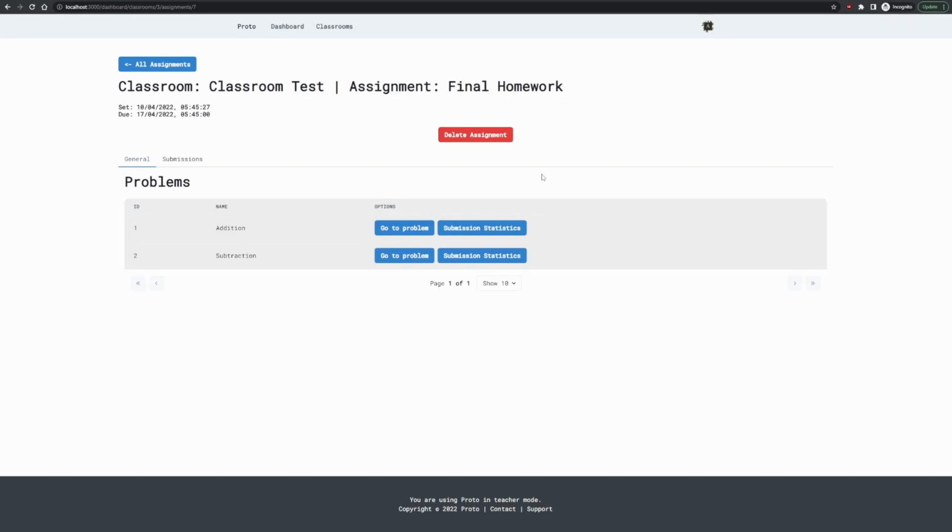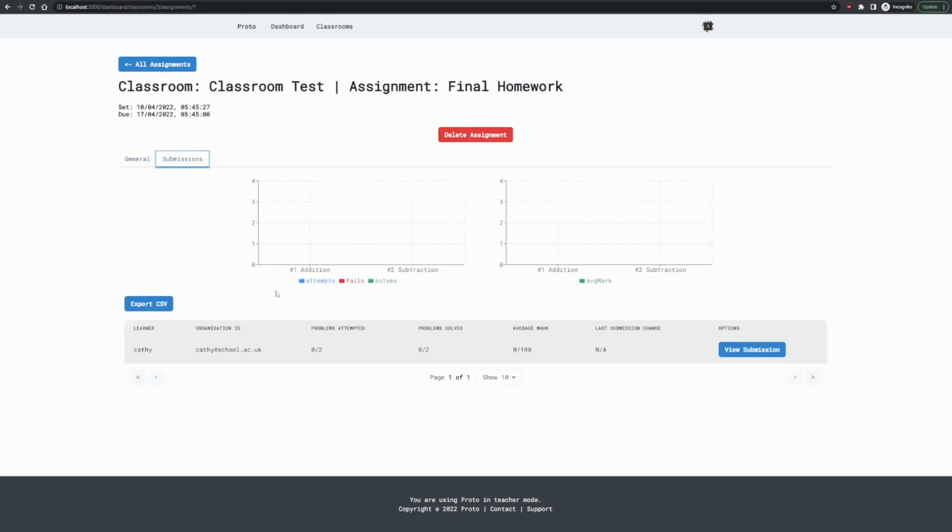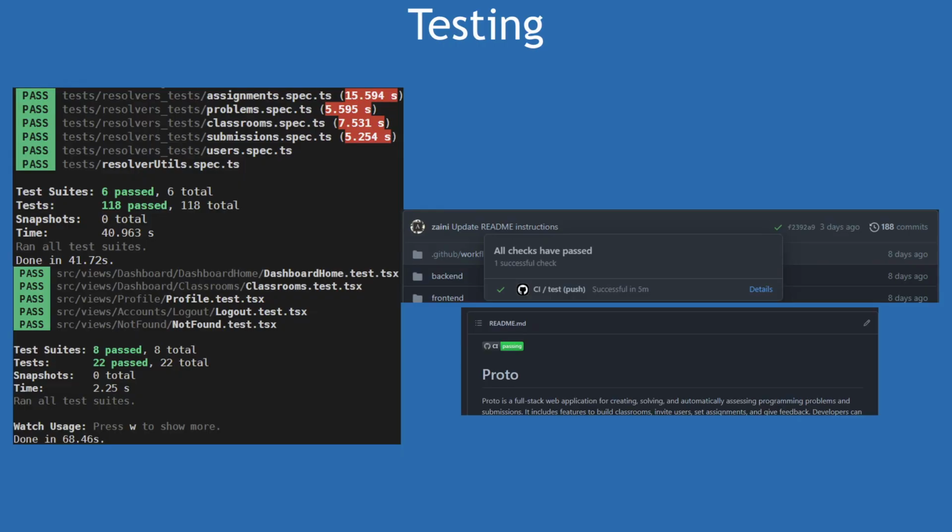And of course, there's validation going on in the back end. We can see the problems that we set, and we can see that there's no submissions yet. So that's it for the demonstration. Here are some screenshots of the automated tests written for this application.